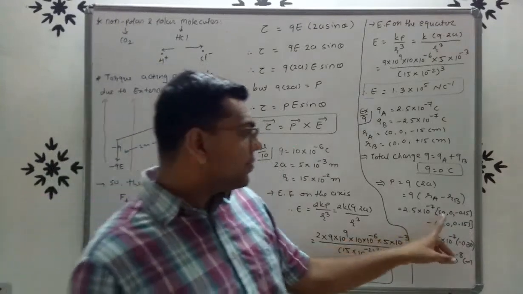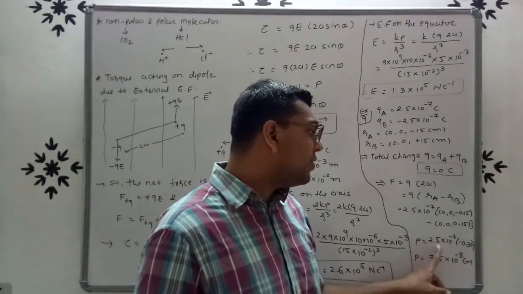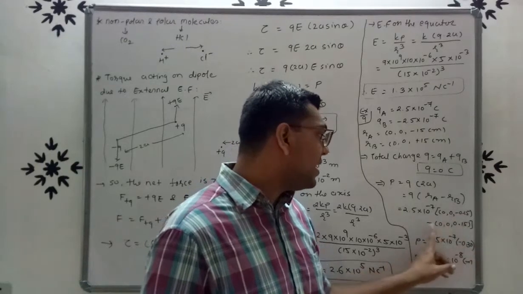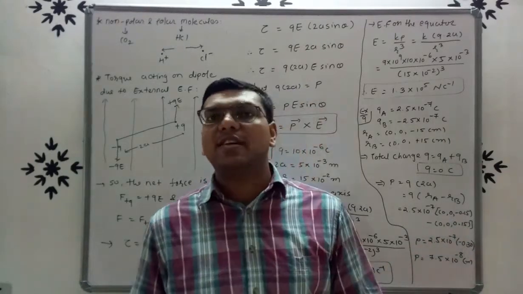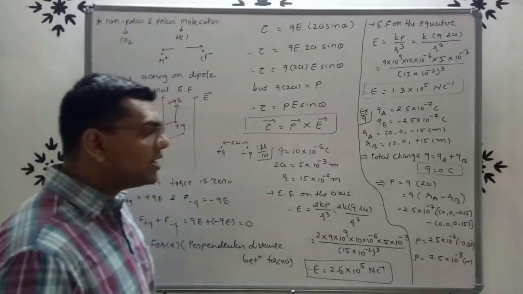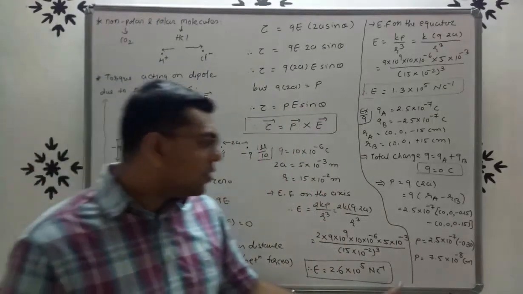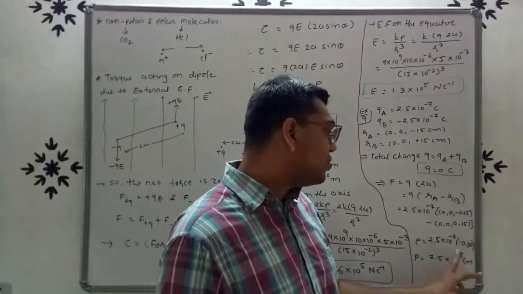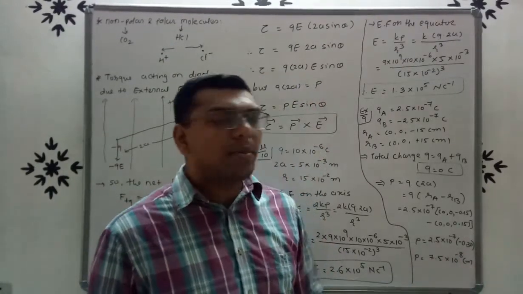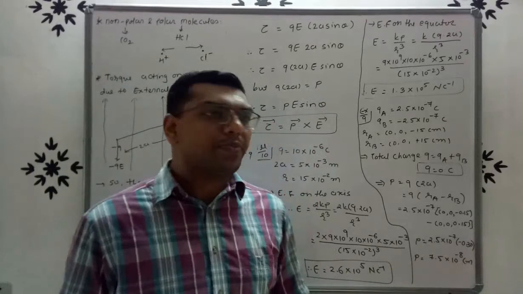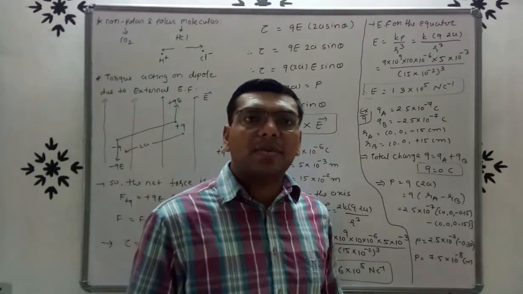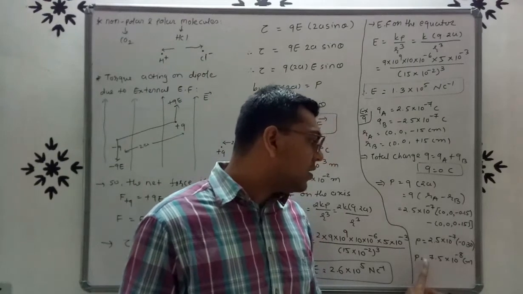So here P is equal to 2.5 into 10 raised to minus 7 into minus 0.15 minus 0.15. So minus 0.30. So after the calculation you will get electric dipole moment P equals 7.5 into 10 raised to minus 8 coulomb meter, right? Now here the answer is negative, but you don't need to put negative.